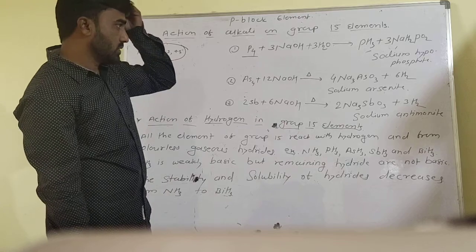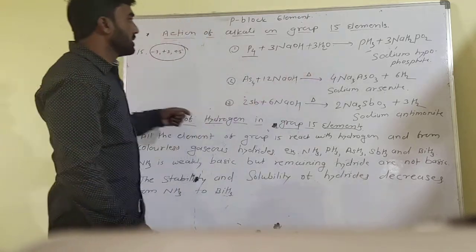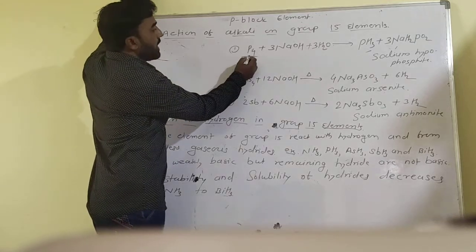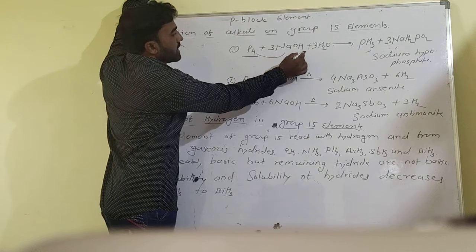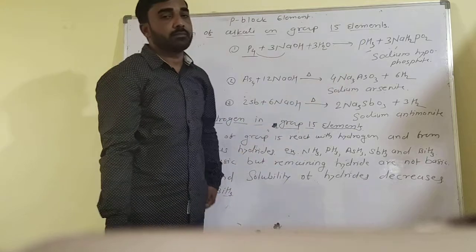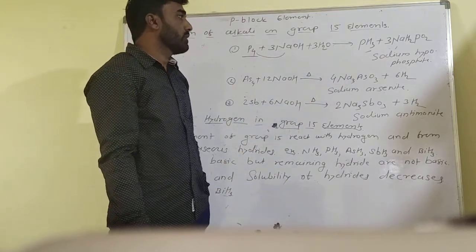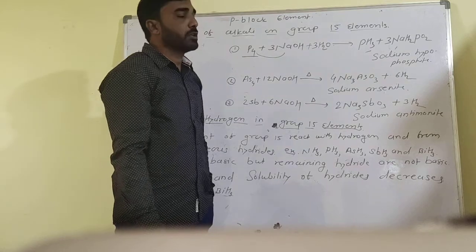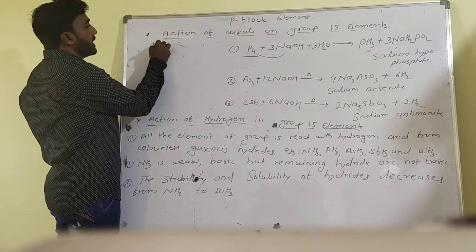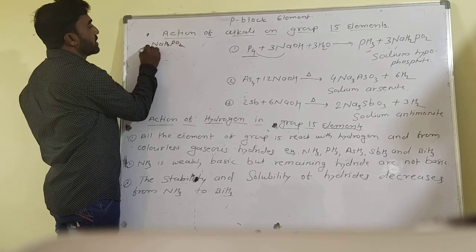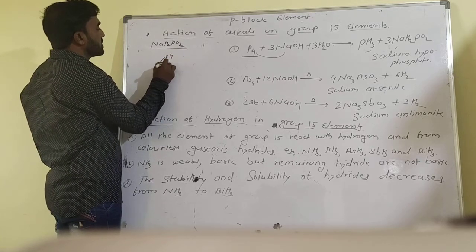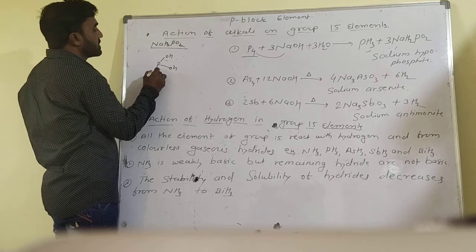So the tetraatomic phosphorus molecule reacts with sodium hydroxide and 3 water molecules to give the hydride PH3, phosphine, and the formation of sodium hypophosphite, NaH2PO2. That compound has P with 2 oxygens, 2 hydrogens and 1 sodium.